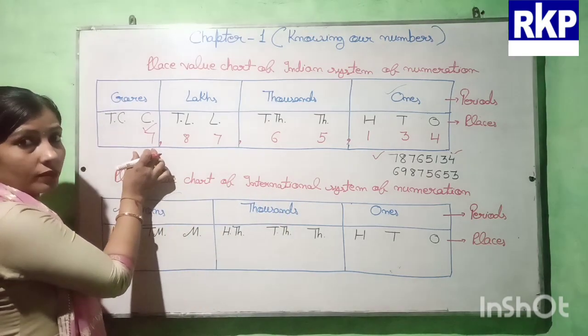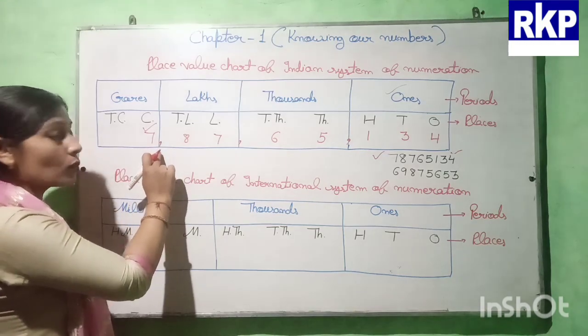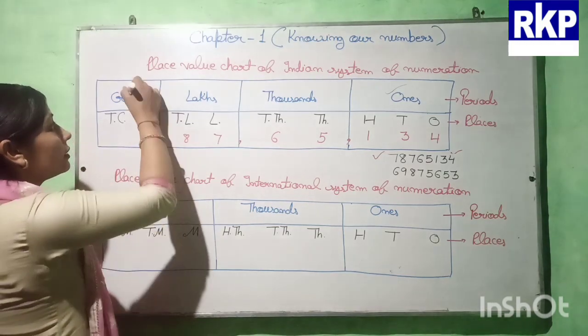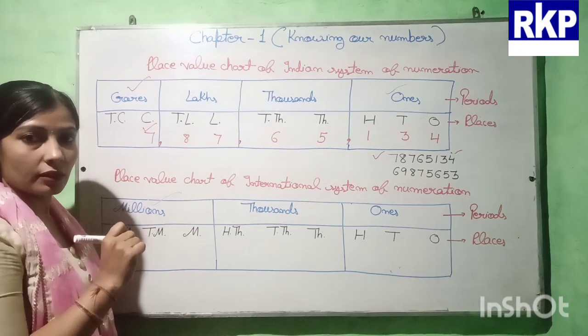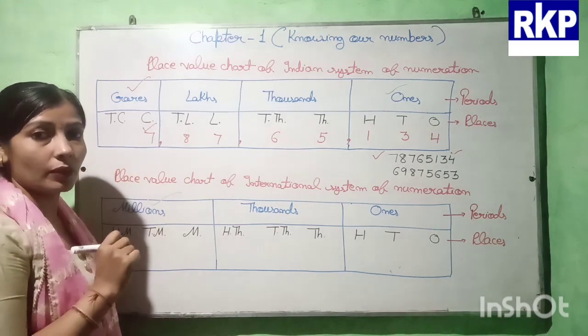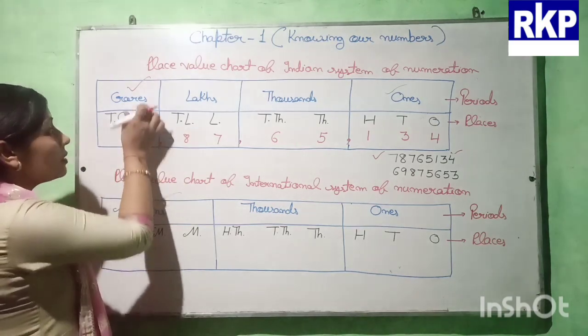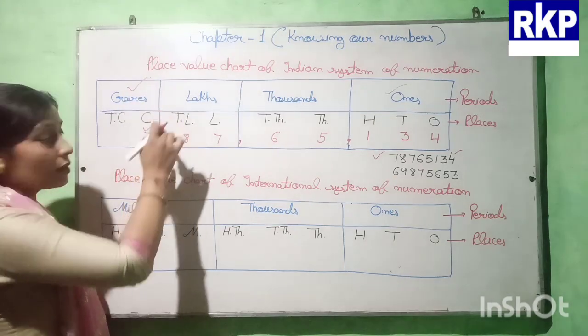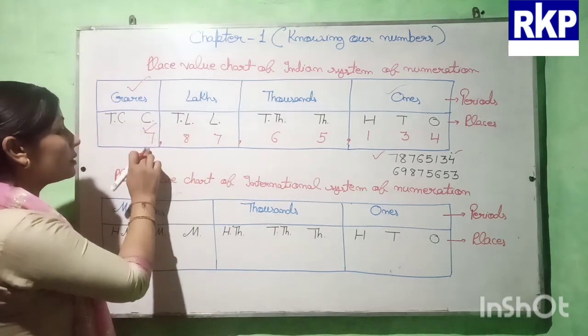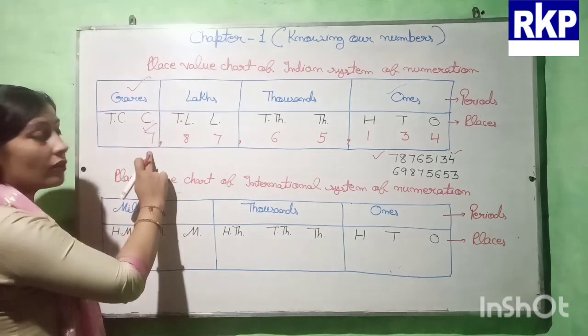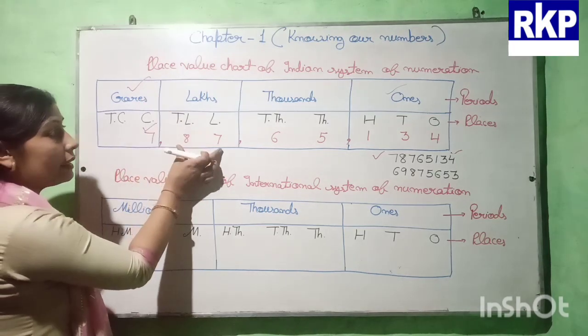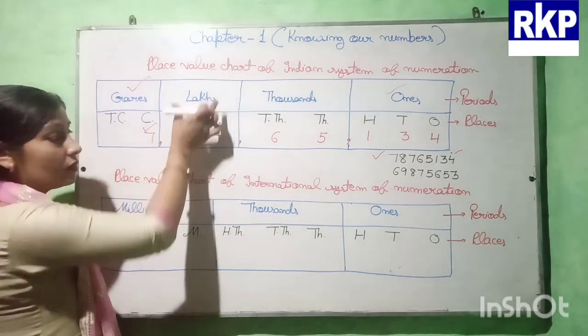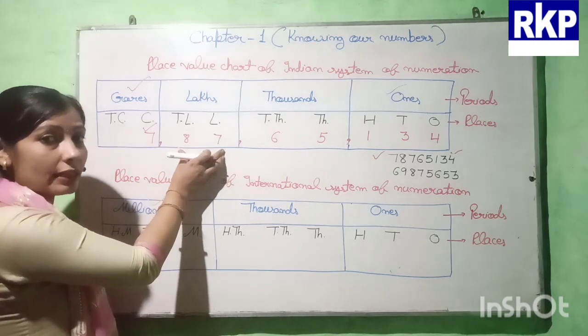Then here comma. For this comma, we read the name of the period, the name of the family. And this 7 comes in the crores period. So we will read 7 crores. 87 lakhs. In this period, we are having only 87.